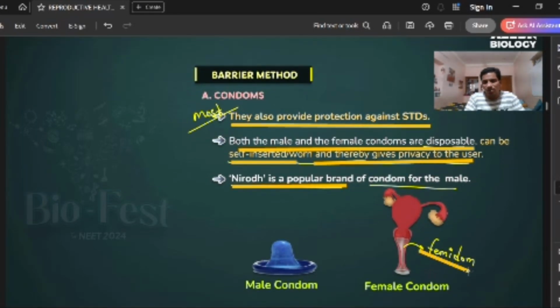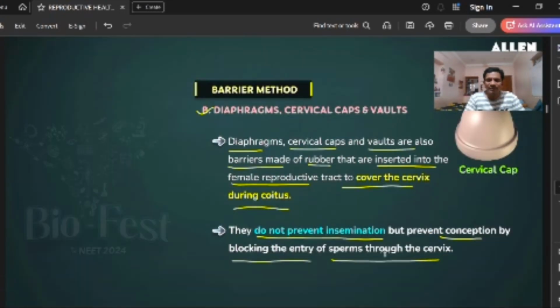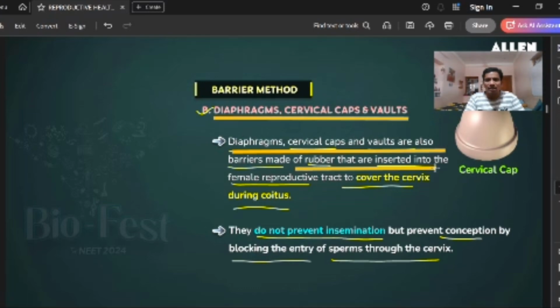Here, other female barriers are the diaphragm, cervical cap and vaults. Diaphragms, cervical caps and vaults are barriers made of rubber. Before coitus they are inserted into the female reproductive tract and cover the cervix area during coitus, protecting against insemination.